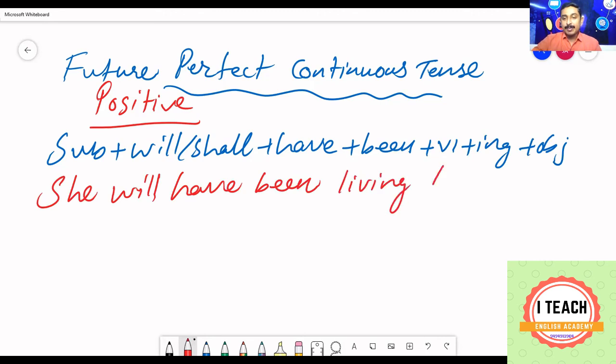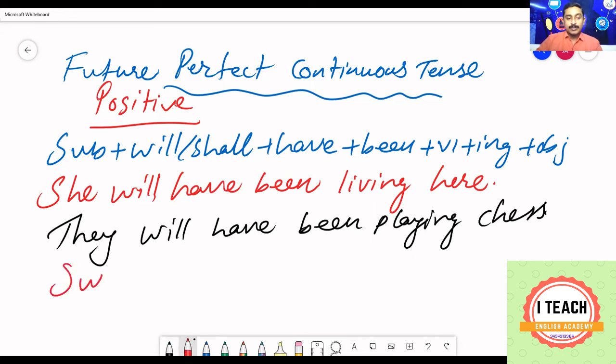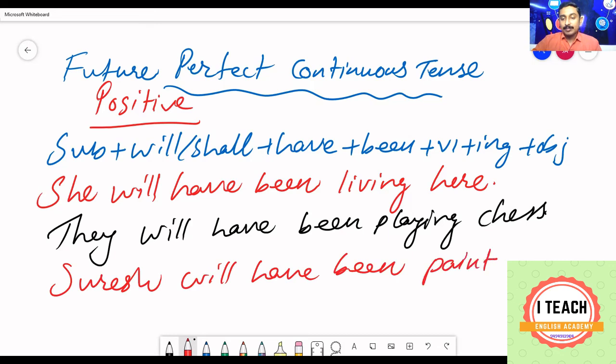She will have been living here, or they will have been playing chess, or Suresh will have been painting the wall. These are the examples of future perfect continuous positive sentences.